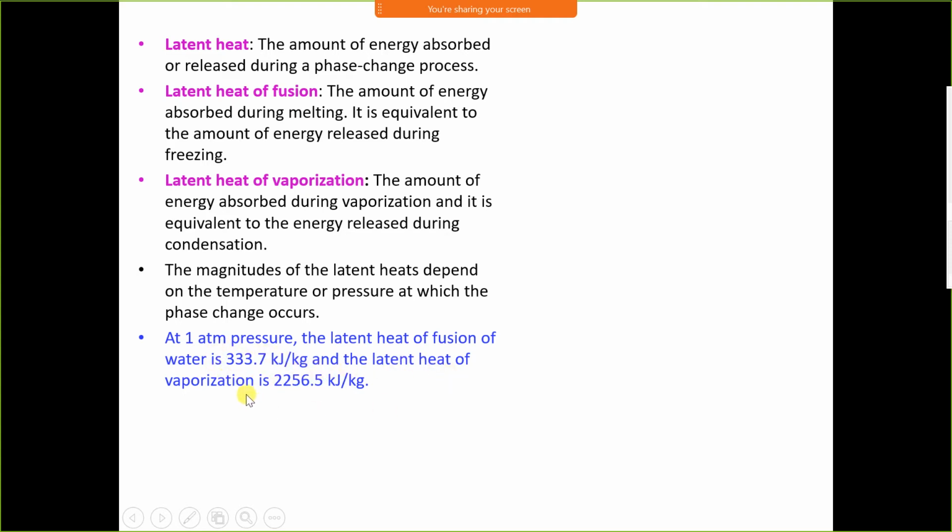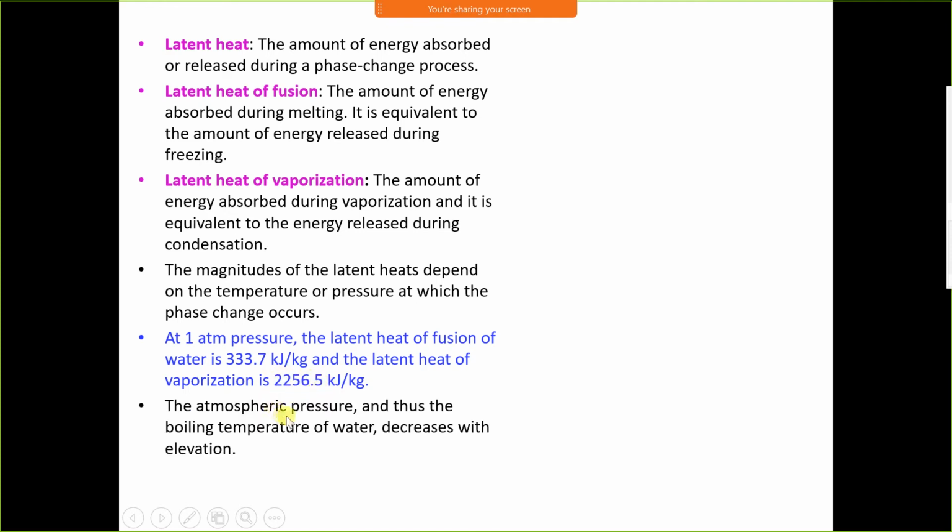The latent heat of vaporization is 2256.5 kJ per kg, which means to convert water into vapor, we need to supply 2256.5 kJ per kg of latent heat. This condition is at atmospheric pressure.